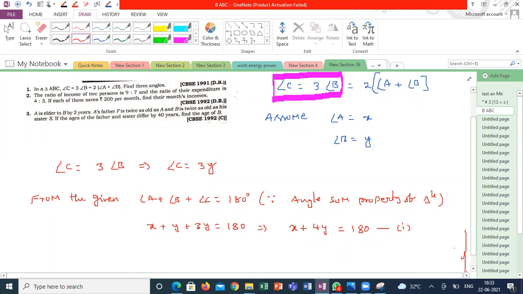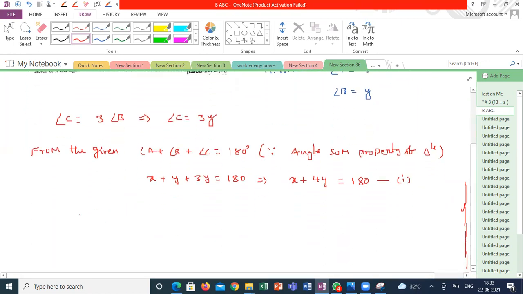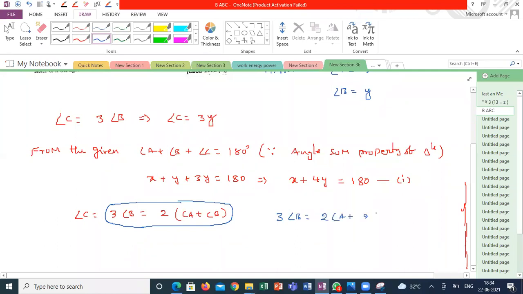Yes, sir. So for creating the second equation, I'm taking this relation from the given. They gave angle C is equal to 3 times angle B is equal to 2 times angle A plus angle B. For the second equation, I'm taking this relation: 3 times angle B is equal to 2 times angle A plus 2 times angle B. Correct?